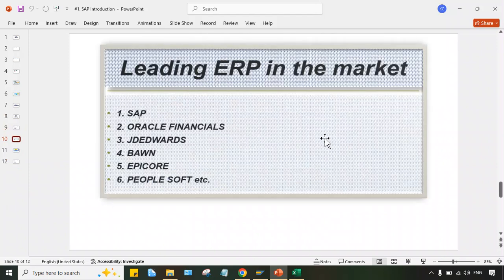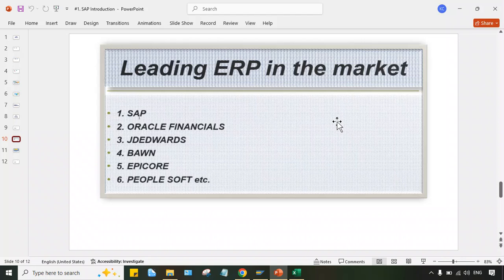Okay, now look here. What are the leading ERPs in the market? Leading ERPs are SAP, Oracle, JD Edwards, BAAN, Epicor, PeopleSoft, right? And multiple other ERPs are also there, like Navision and Tally. And even certain customized ERPs are also there.